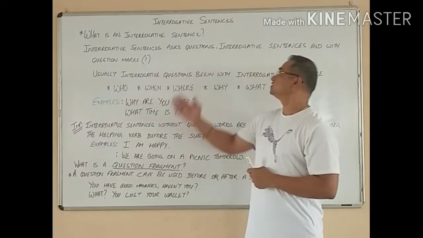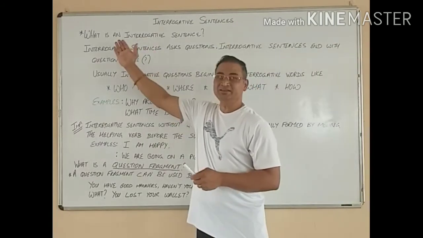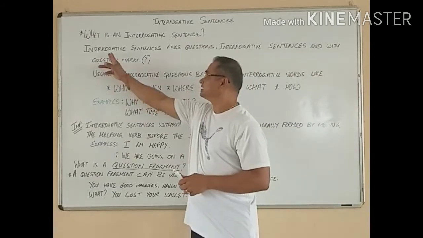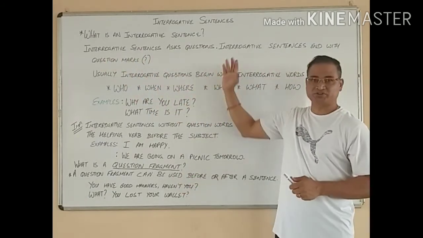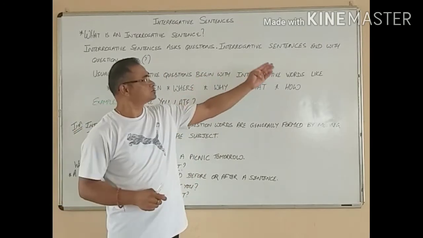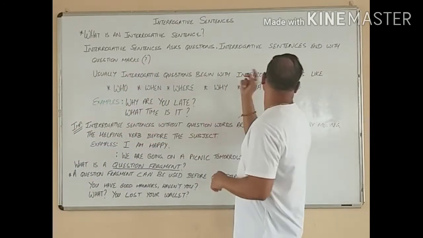Now I am going to tell you on interrogative sentences. Now what is an interrogative sentence? It's a very important question. Interrogative sentences ask questions. Interrogative sentences just ask questions. Interrogative sentences end with a question mark. Okay, ends with question marks.